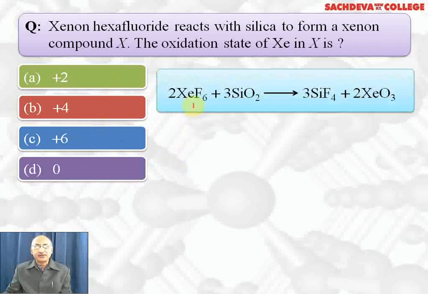Xenon hexafluoride cannot be kept in glass bottles because it reacts with silica present in glass to form SiF4 and xenon trioxide. This is the X asked in the question. So X is xenon trioxide, where the oxidation state of xenon is +6. XeF6 is stored in vessels or containers made up of monel metal, which is an alloy of nickel. It cannot be stored in glass bottles because it reacts with silica, forming silicon tetrafluoride and xenon trioxide. Here the correct answer is C part because in xenon trioxide the oxidation state of xenon is +6.